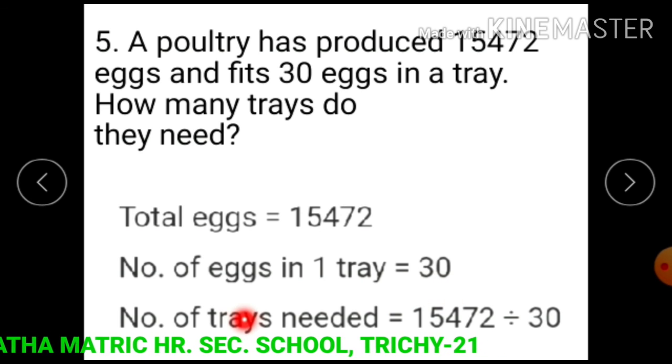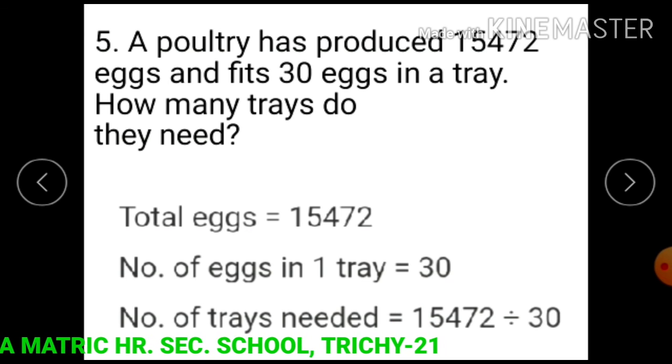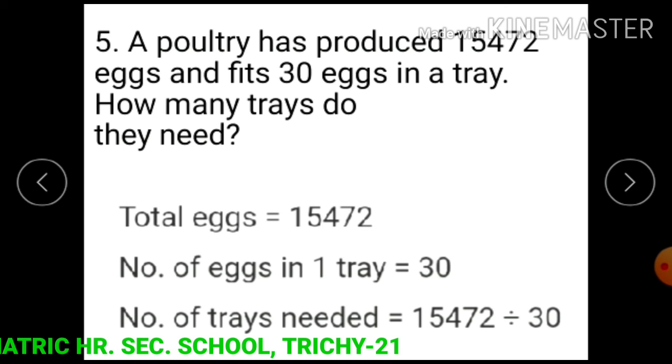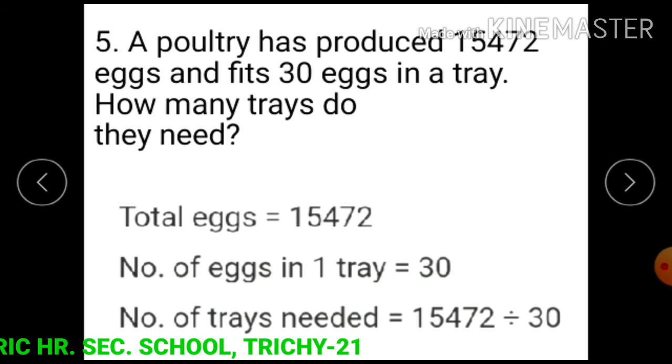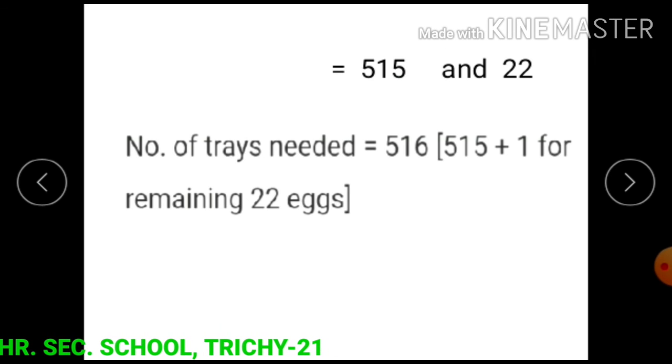Number of trays needed equals total number of eggs divided by eggs in one tray. 15,472 divided by 30 equals 515, and the remainder is 22.